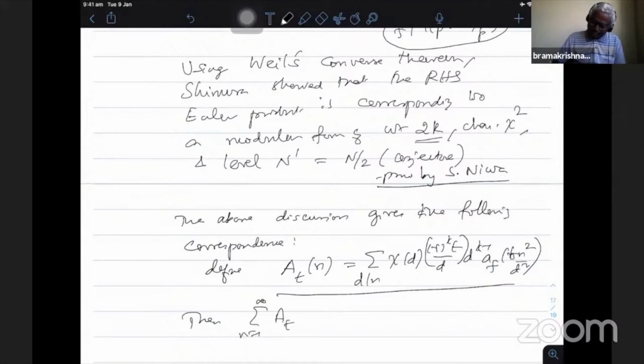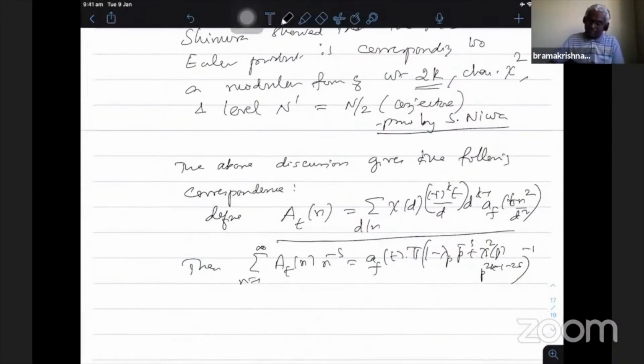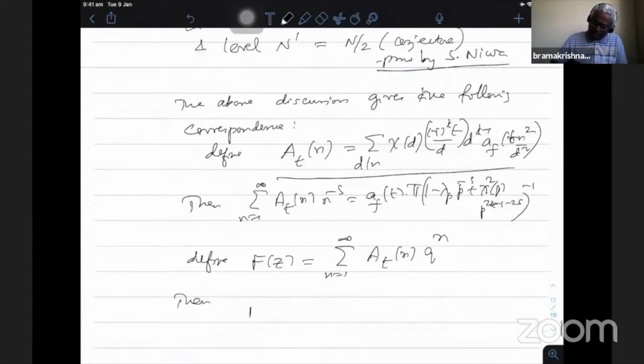Sum of A_t(n) n^(-s) is nothing but A_F(t) times the product of (1 minus lambda p p^(-s) plus chi square of p p^(2k-1-2s)) inverse. Therefore, this defines a modular form and its coefficients are given by A_t(n). So define capital F(z) equal to the summation over n from 1 to infinity of A_t(n) u^n, then the capital F is a modular form.